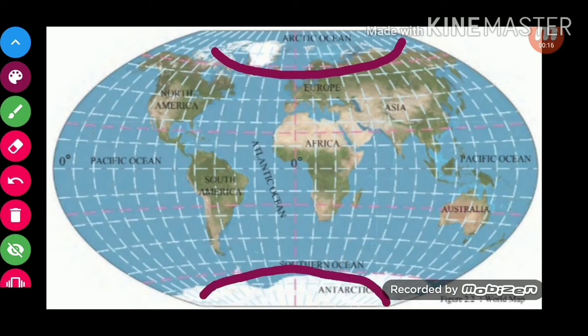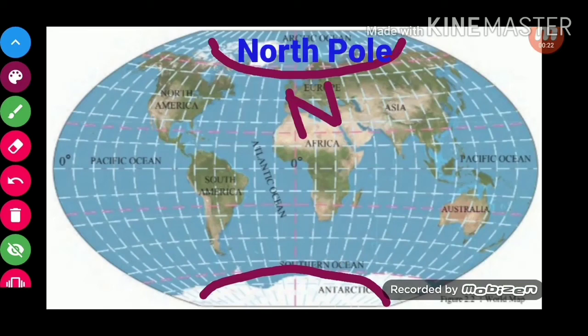This area is the North Pole. See over here? Yes. And this area is the South Pole. So that means all the meridians converge at the North Pole and the South Pole.